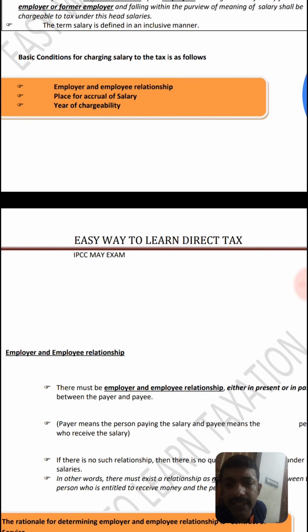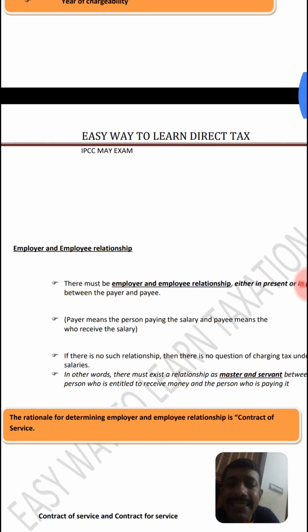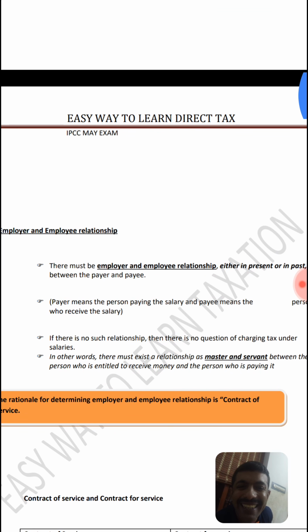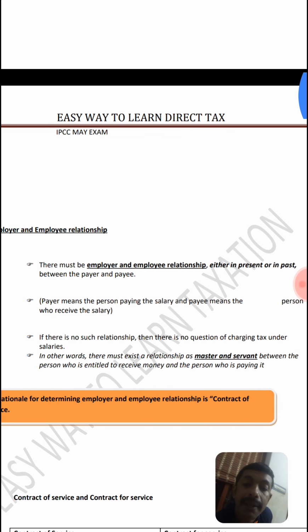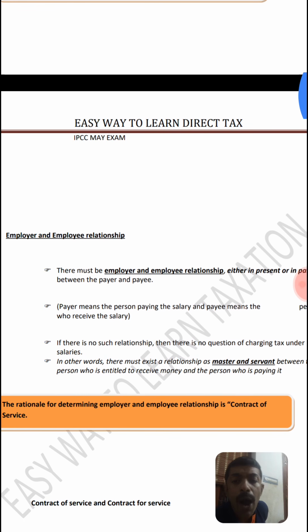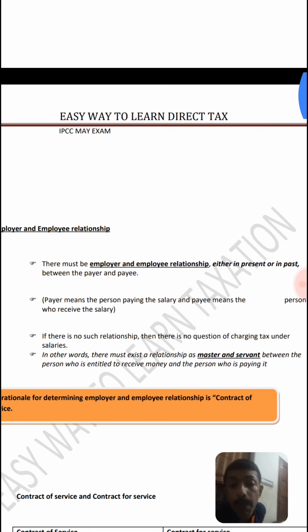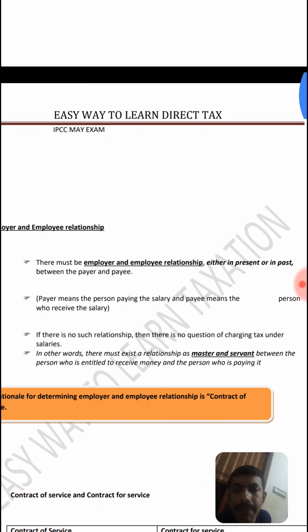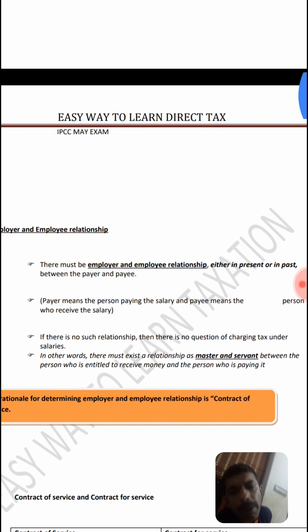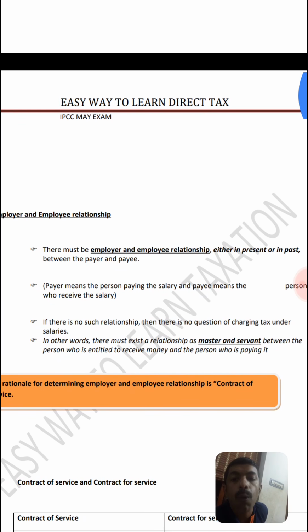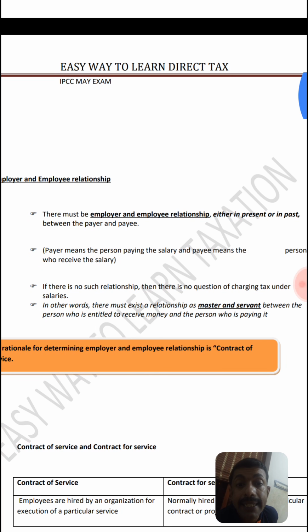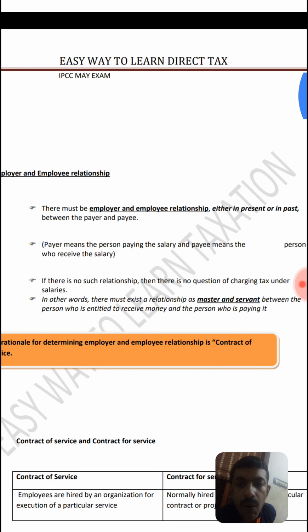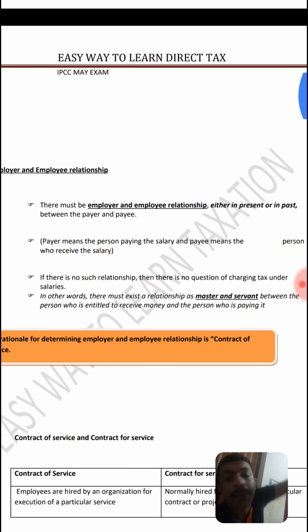So first concept, employer and employee relationship. We know the relationship happens between two people. Here also a relationship has happened between two people. And what format of relationship between two people? There is a relationship between employer and employee. That is the format of relationship. Relationship is between two people and the format of relationship is employer and employee relationship. Then it is given in the past or given in the present, whatever it may be. So first point is the relationship concept.